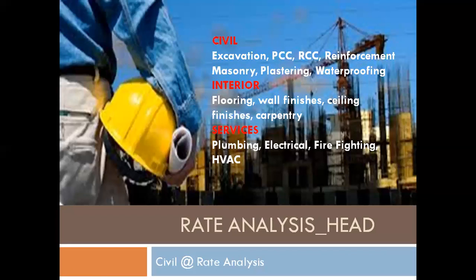In interior, basically two types of finishes are there. One is the course and another one is the final. Final means whatever final finishes we see on completion of the work. In interior there is flooring. In flooring we'll see different types of flooring like tiling, marble flooring, granite flooring, and special flooring. Wall finishes are there. In wall finishes, dado work is there. It may be tile, maybe marble. Punning work is there. Even designer punning work is there.